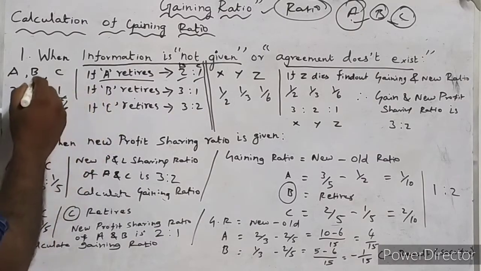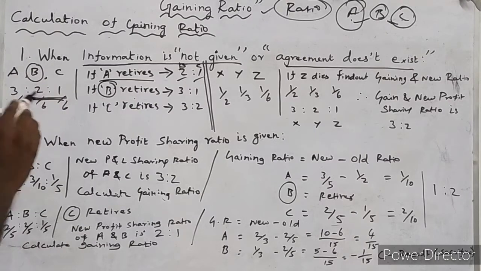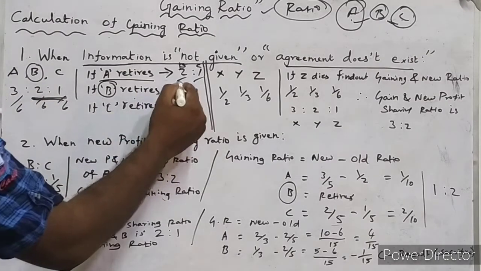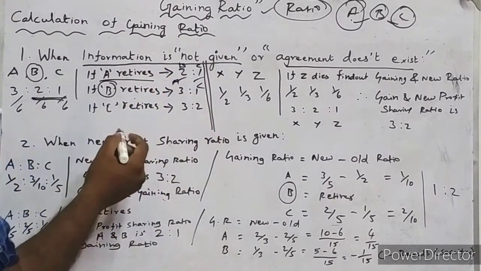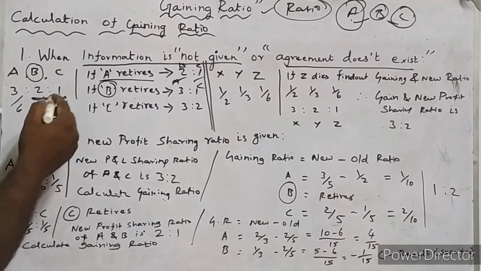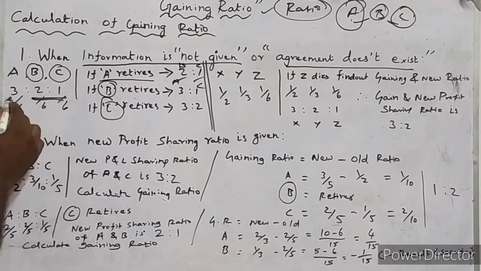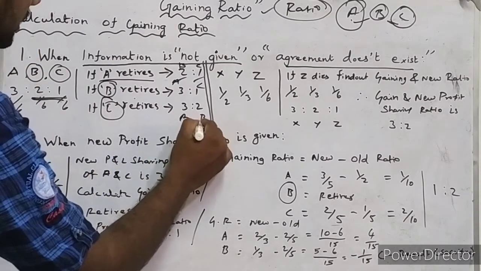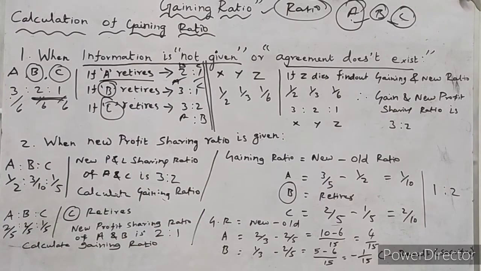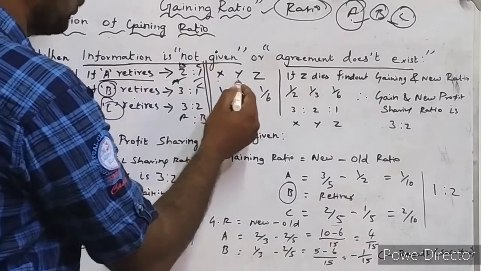At the same time, in the second situation, B retires. So B retires means the remaining ratio 3:1 will be there. So A and C are the continuing and remaining partners. Their new profit and loss sharing ratio is 3:1. By chance, if C retires, the remaining partners A and B share their profit and losses in their existing ratio 3:2, isn't it? I hope you understood.